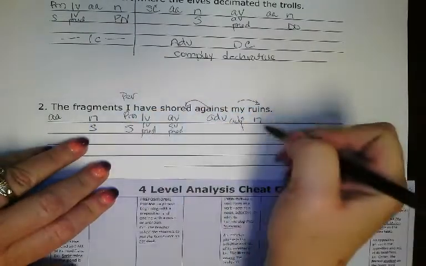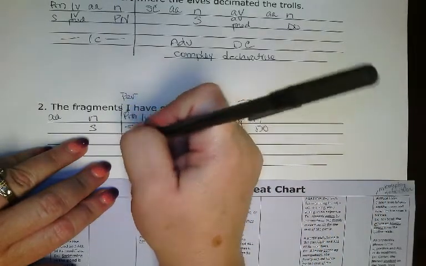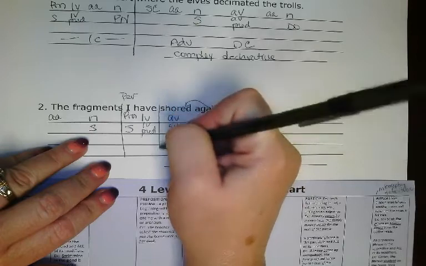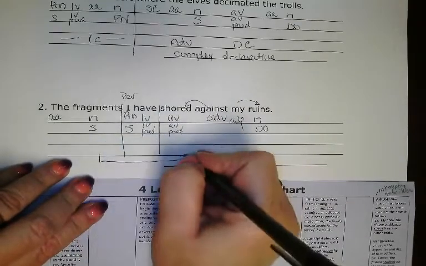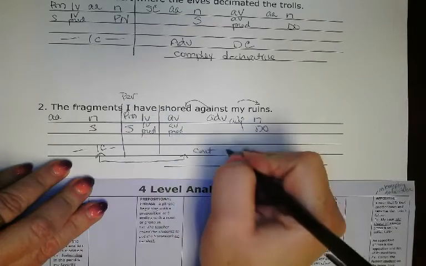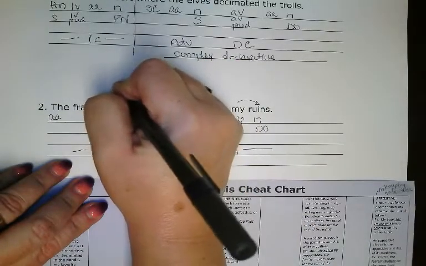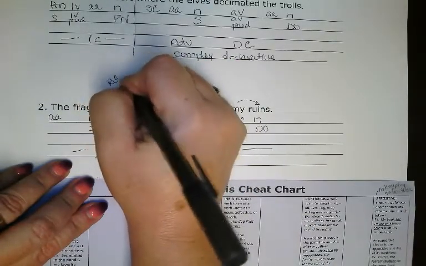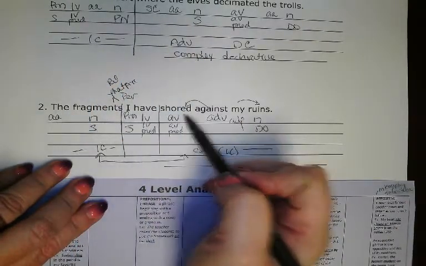Fragments shored ruins. So if you notice what's going on here, I have is standing kind of by itself, and you have the fragment shored against my ruins. This whole thing right here is one clause. It's an independent clause, and it's continued over here. Does that make sense? What you have here is I have, and there's an assumed that, which would be a relative pronoun. So if you read it, the fragment that I have shored against my ruins.